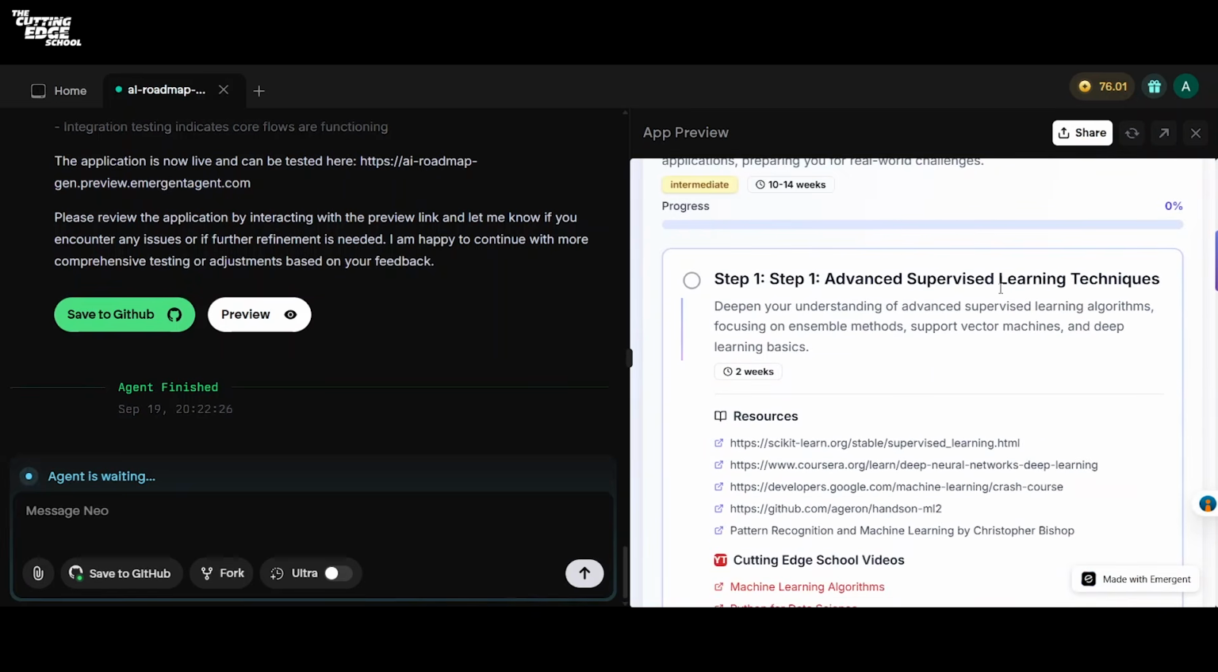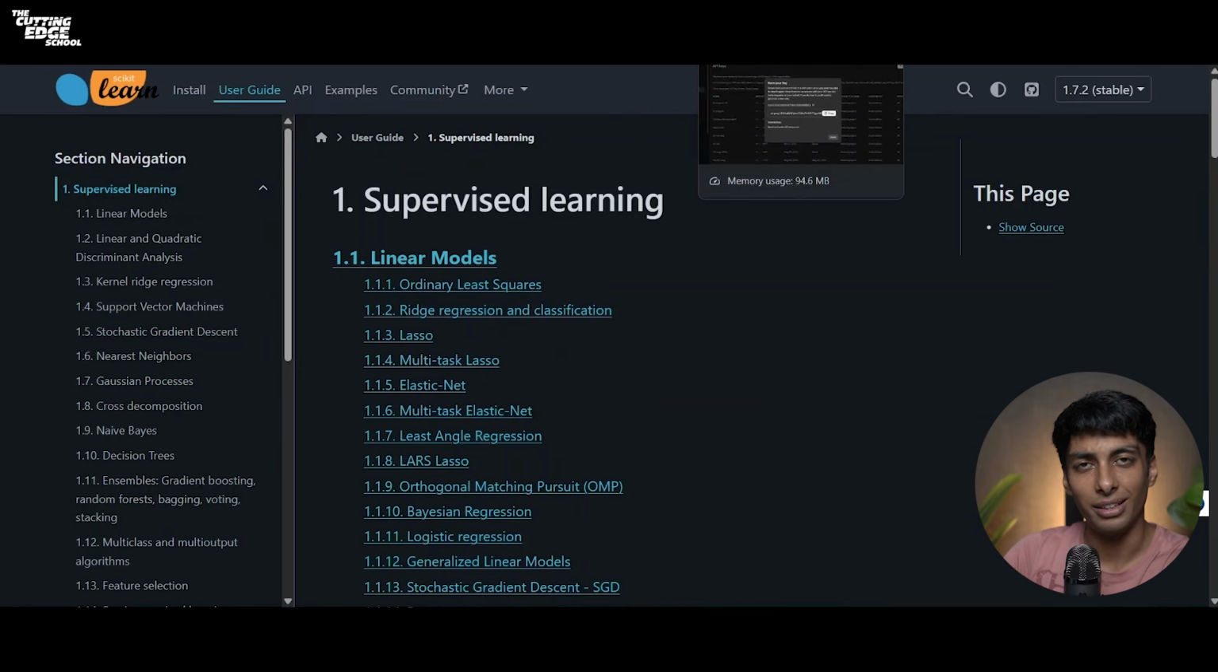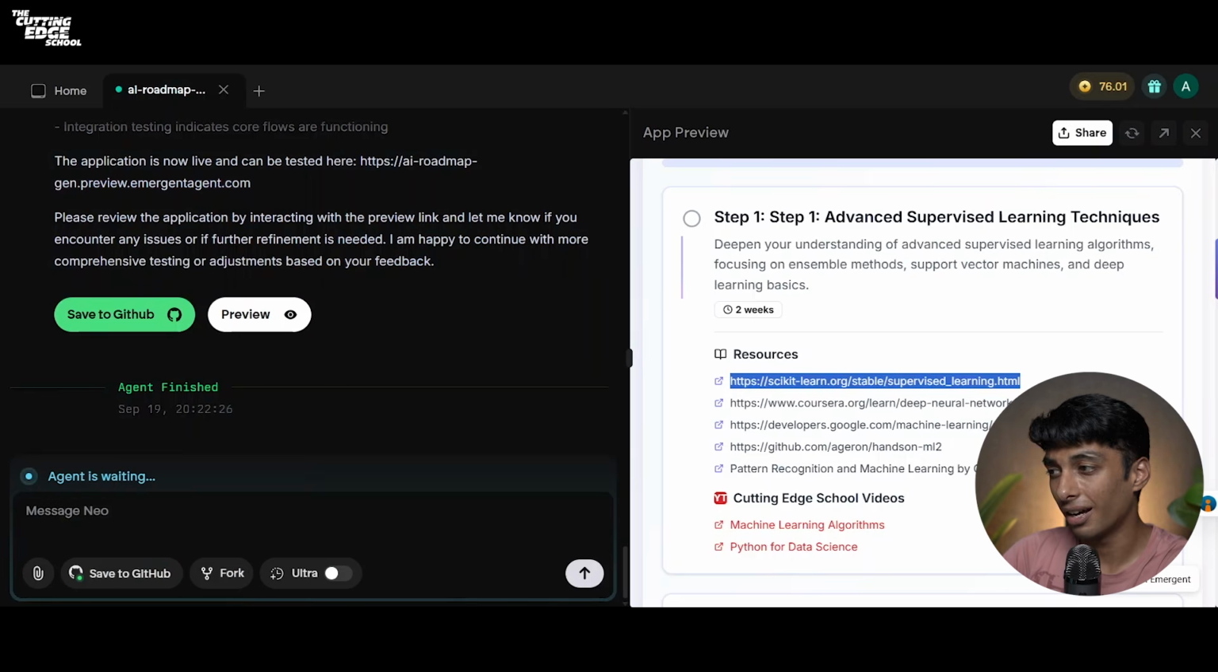Step 1, Advanced Supervised Learning Techniques, assuming that we already know the basics, the resources which are scikit-learn library. So for those who don't know, scikit-learn is the number one library for you to use or train AI models. The links are actually working. These are all valid links.